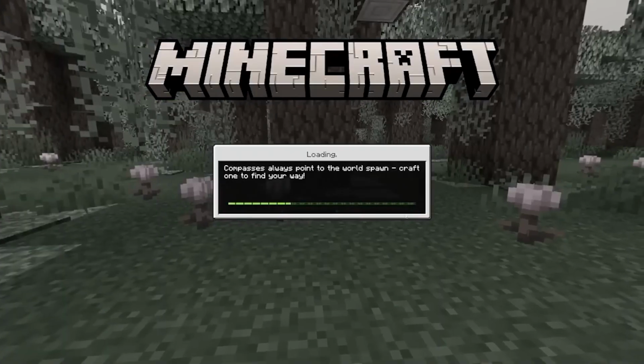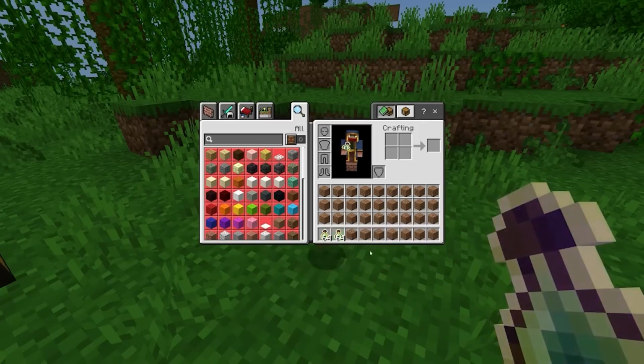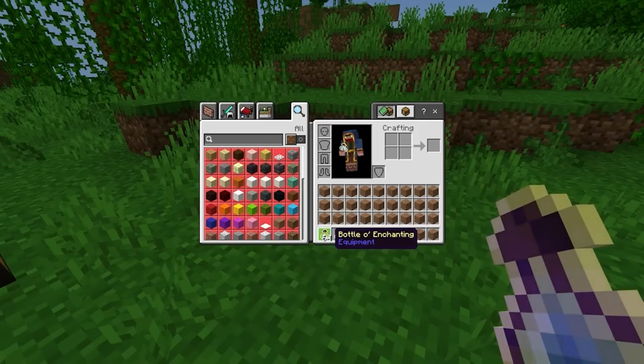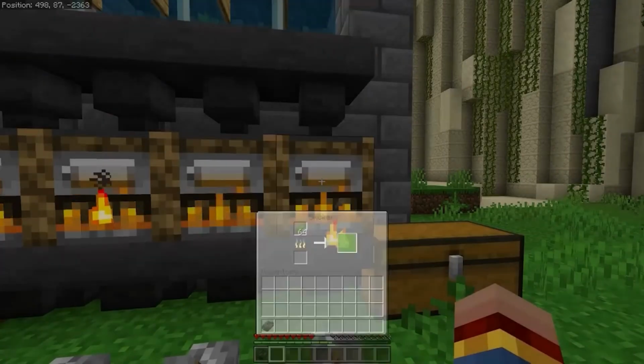When you log back in, the XP bottles will have been duplicated, and now you will have 2 full stacks. So, which XP farm will you choose to level up your game?